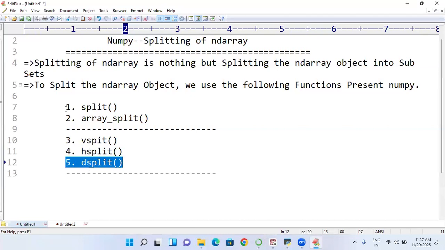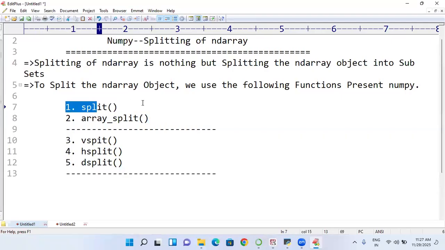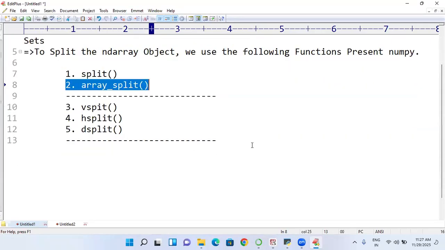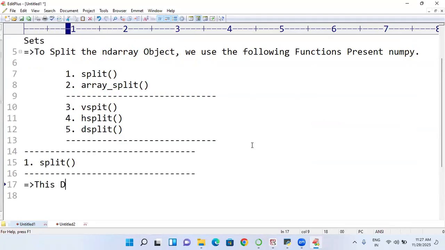Now I want to go for split. Now I am going to use it. What is the difference between split and array underscore split? I am going to give you. First, split. This function will split the data of ND array.